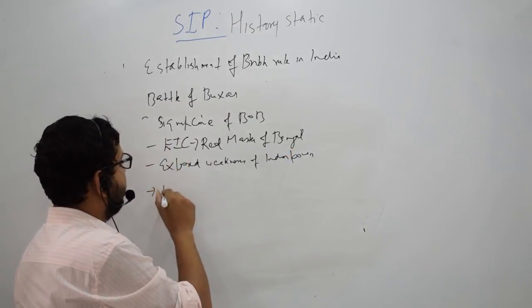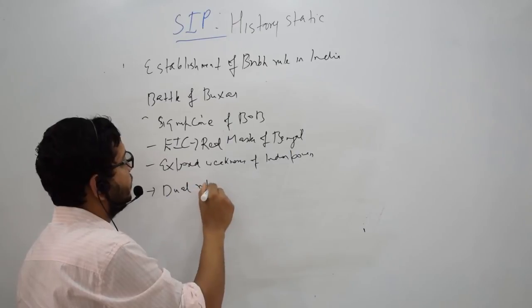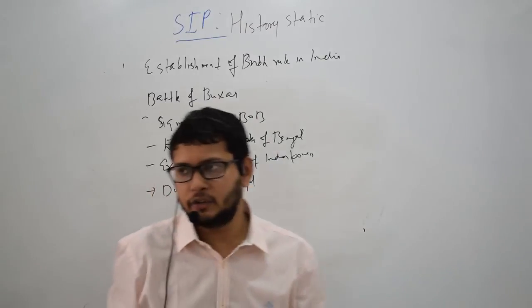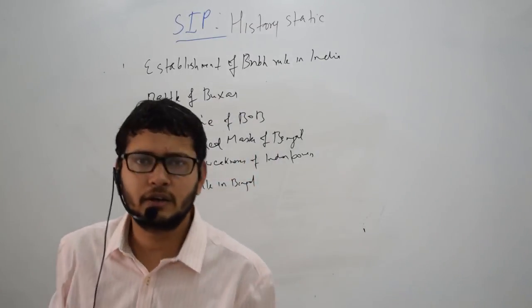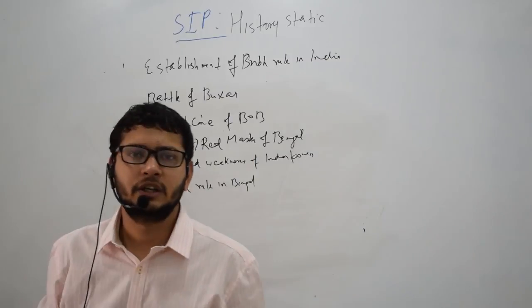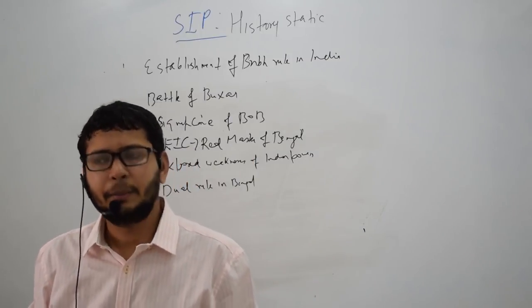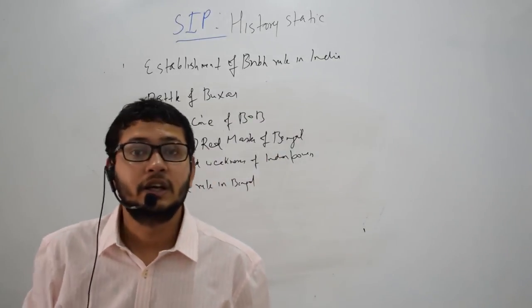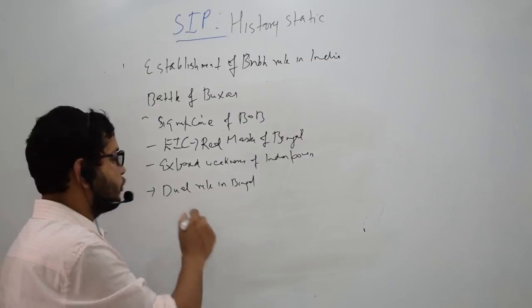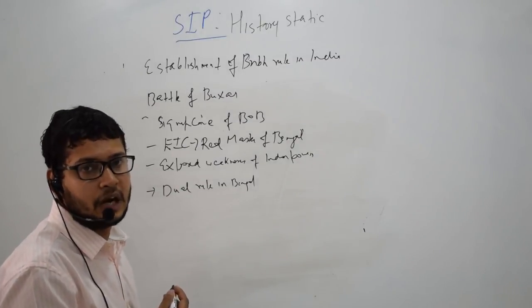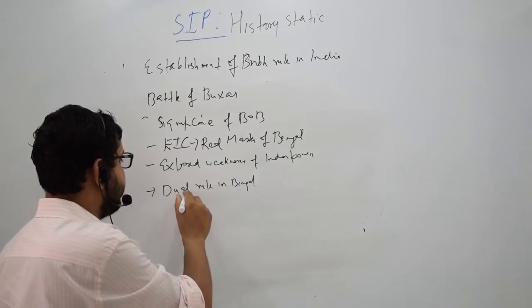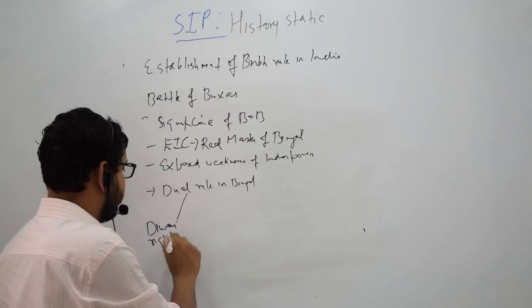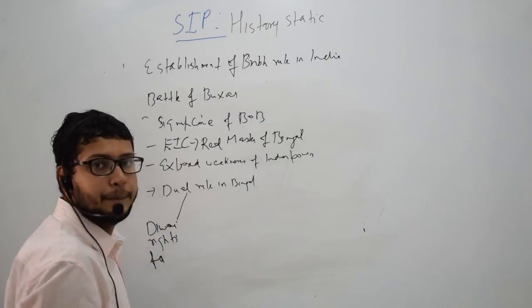It led to the establishment of dual rule in Bengal. So after Mir Qasim got defeated, another member from the royal family was made to sit on the throne by the East India Company, but he was not given any power. From the Mughal Emperor Shah Alam, the East India Company got Diwani rights for all the districts in Bengal.